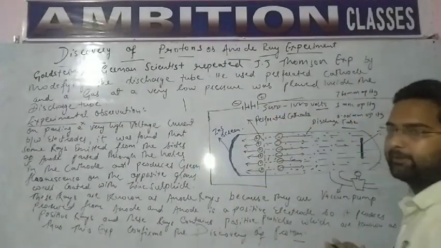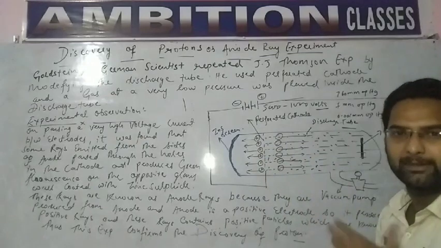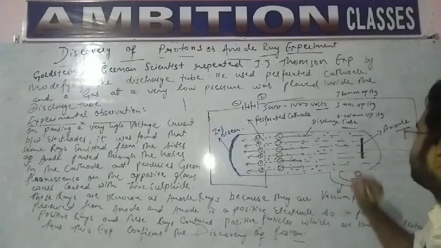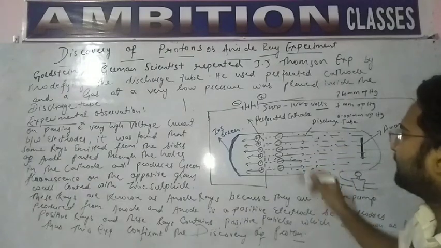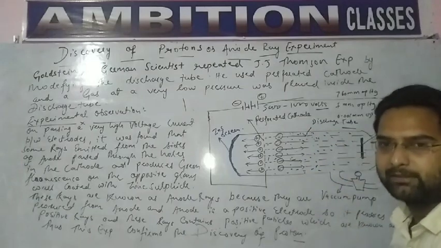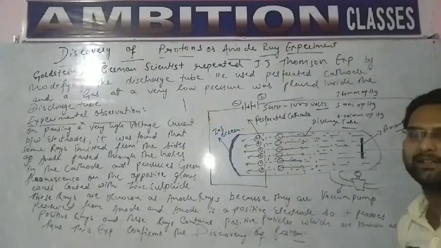When we apply a very high voltage, students, some rays are produced from the cathode side. When these rays go towards the anode, the gas molecules are filled in between. So these rays will strike the gas molecules.